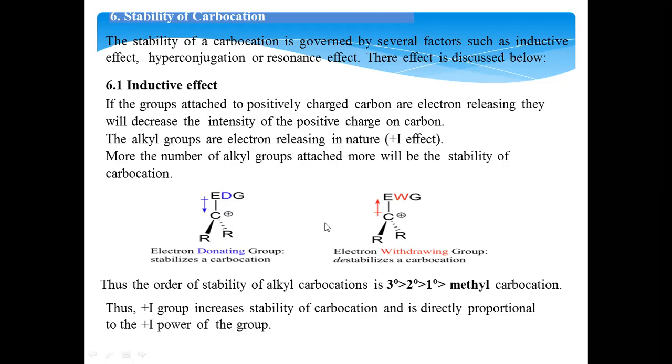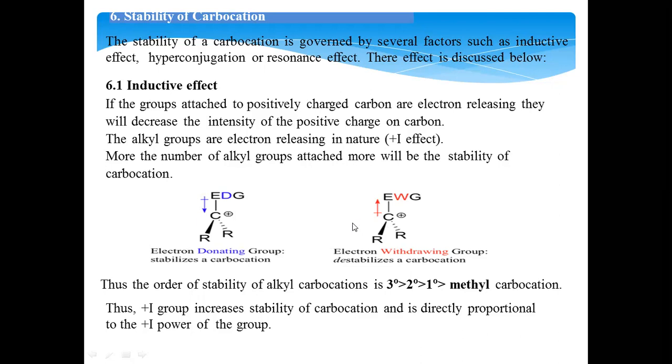On the other hand, if an electron withdrawing group is attached, we know its nature already, it drags the bonded pair of electrons. Then the positive charge density or deficiency of electrons over the carbocation further increases. That means charge density increases. As the charge density increases, whether it is positive or negative, stability decreases.